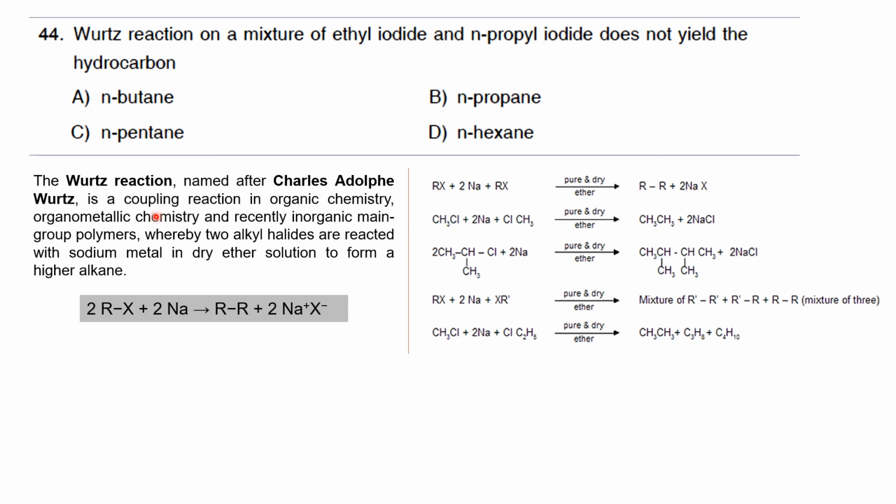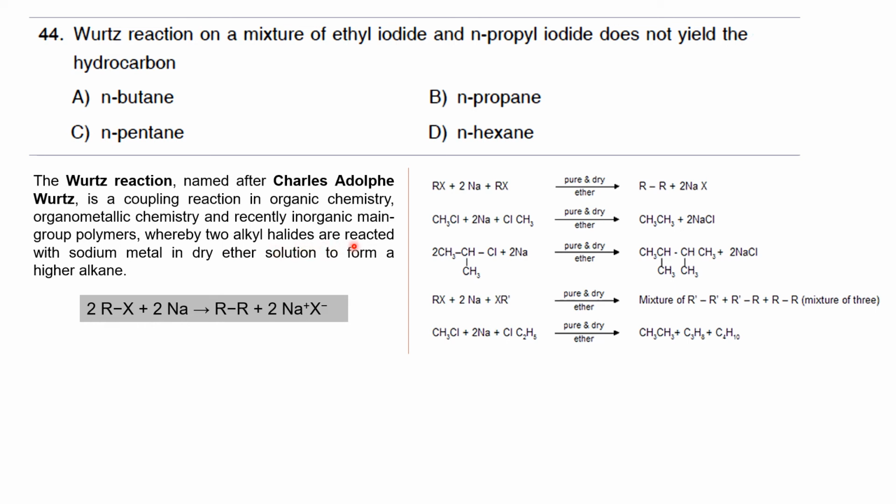What is a coupling reaction? Coupling reaction is one in which one compound adds to the other. That is, you will be having either the same or different type of compound, and both of them add. So that is a coupling reaction. What reagent do you require for this?